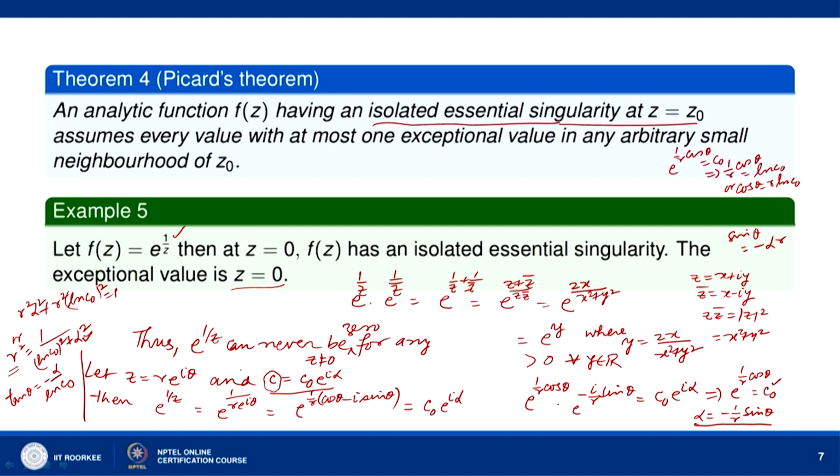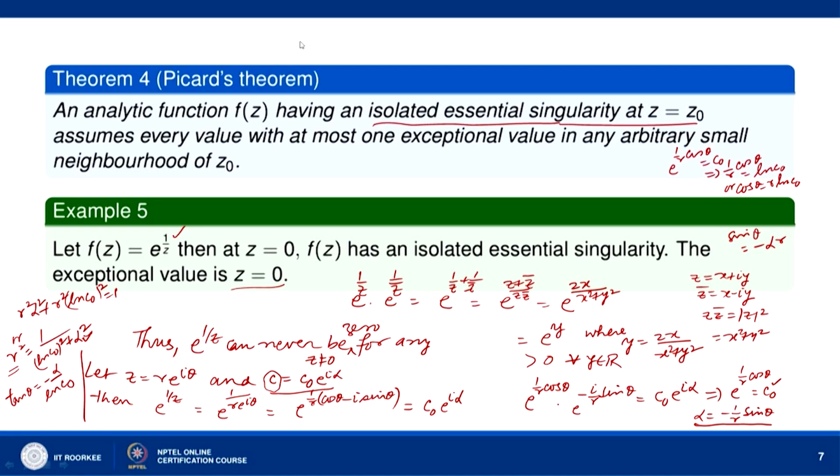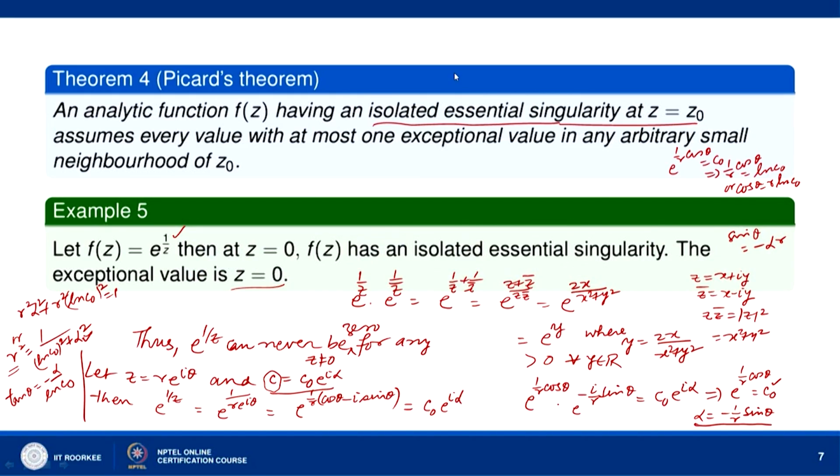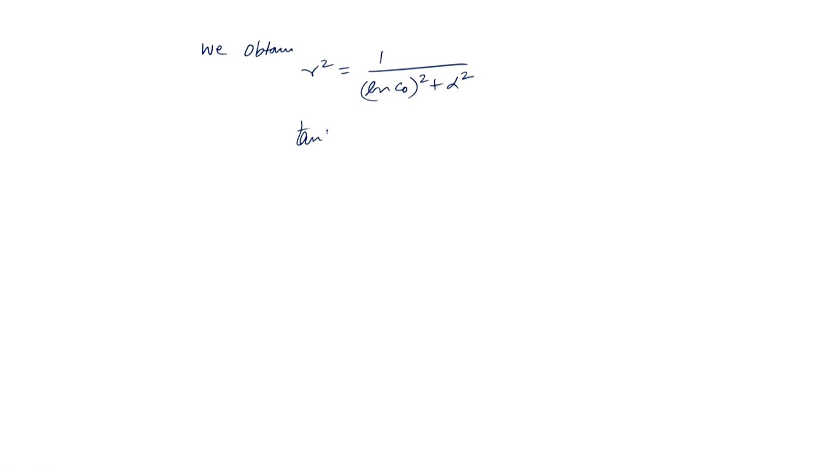this c will remain unaltered. Okay. So, we notice that we obtain r square equal to 1 over ((ln c naught) square plus alpha square) and tan theta equal to minus alpha over ln c naught, where we have taken c equal to c naught e to the power i alpha.